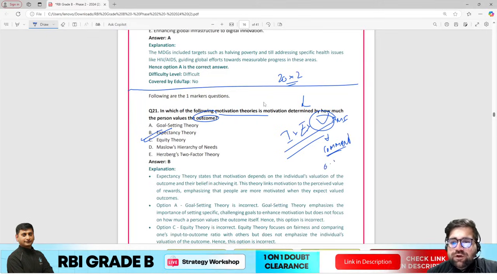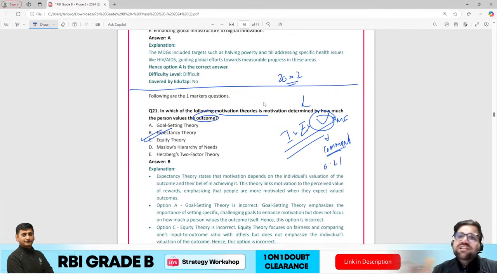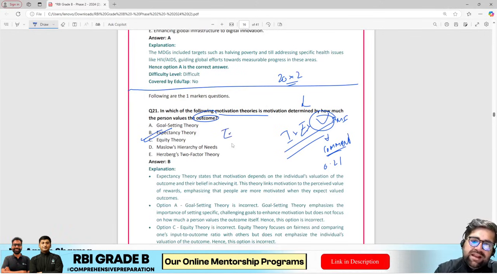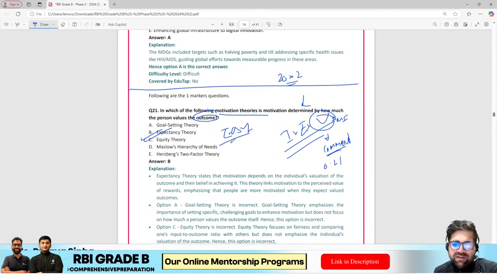Answer me in the comment section: what are the different probable values of valency? Can valency be 0.2, or what is the range? You just have to let me know in the comment box. Okay, so this question I am rating as easy. You should not skip this question.